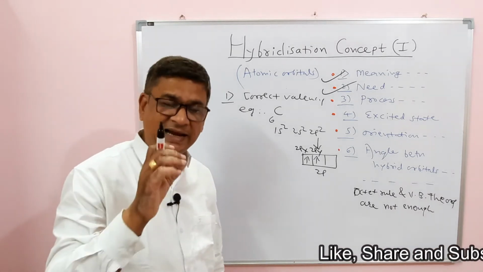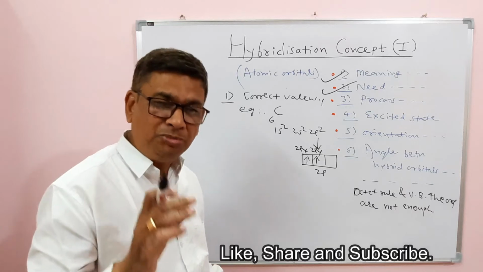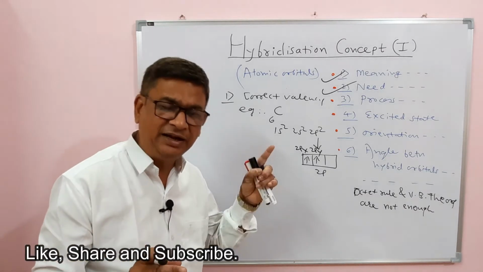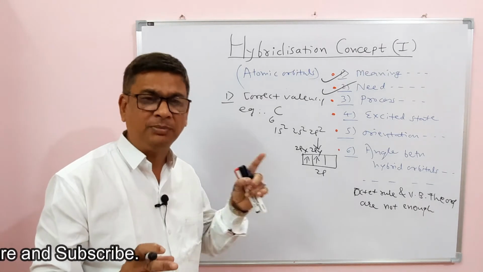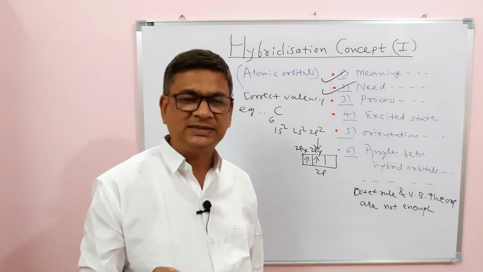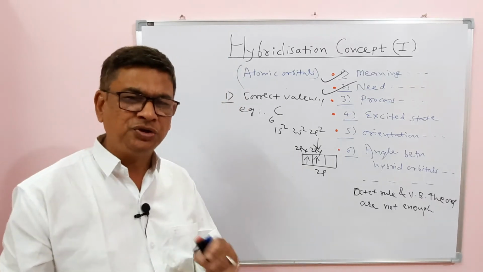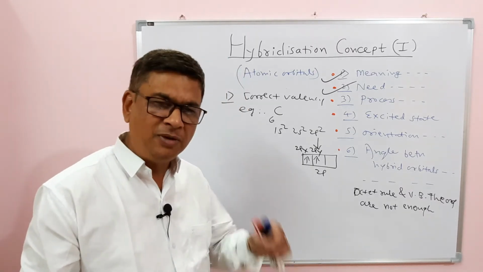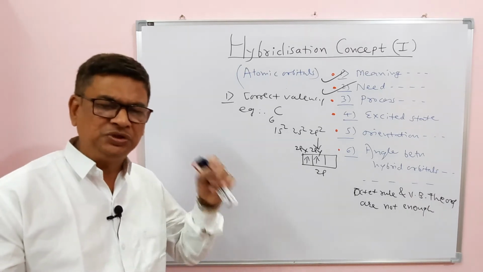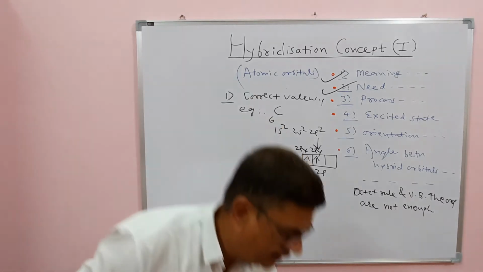So it is the excited state concept. The electronic configuration in the ground state and excited state are different in the case of carbon. It is necessary to know why carbon compounds are very vast in number. One of the reasons is that it shows various hybridization. It forms single bonds, double bonds and triple bonds. It is due to its different hybridization.